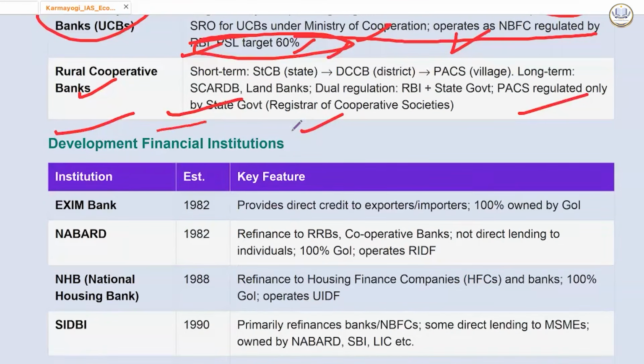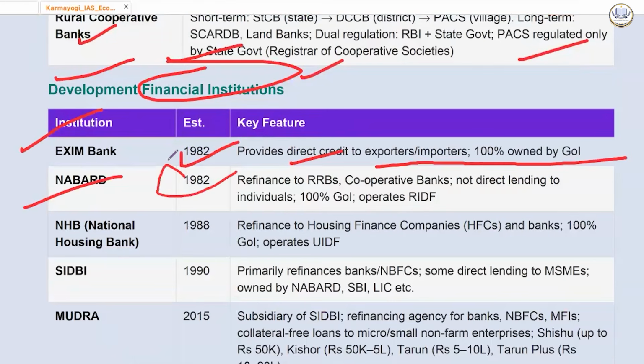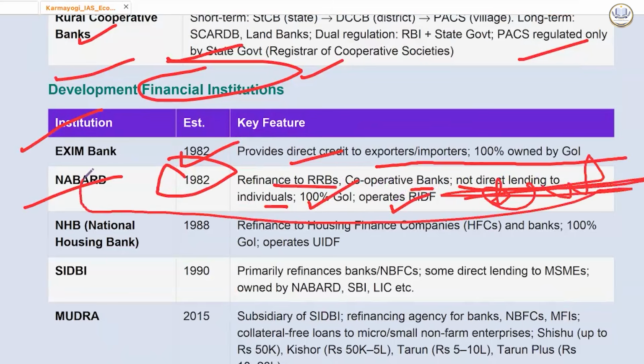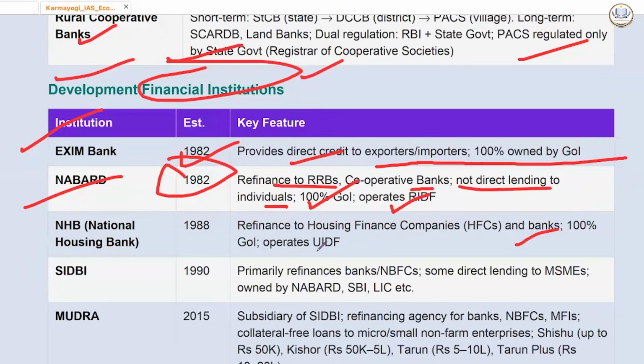Then we have development financial institutions. Exim Bank, established 1982, provides direct credit to exporters and importers, 100% owned by government. NABARD, 1982, refinance to RRBs, cooperative banks, not direct lending to individuals, 100% government of India, operates the RIDF. Now, what is RIDF? Rural Infrastructure Development Fund. Who operates this? NABARD.